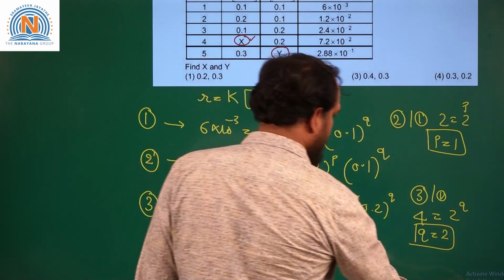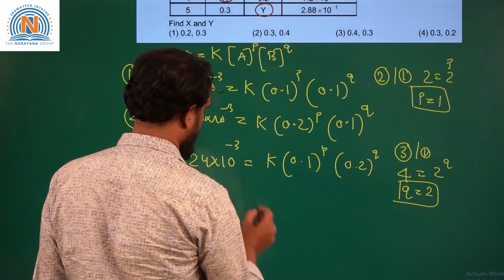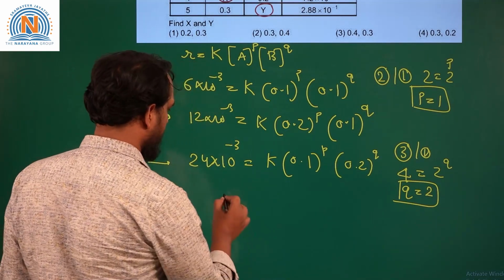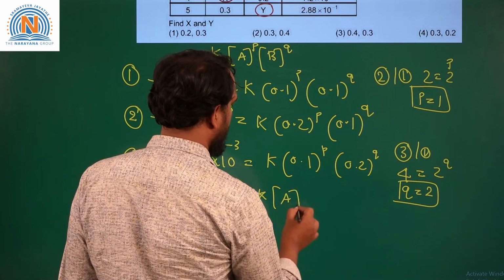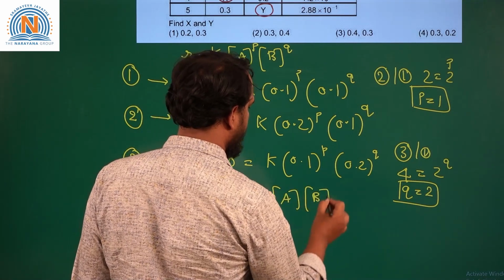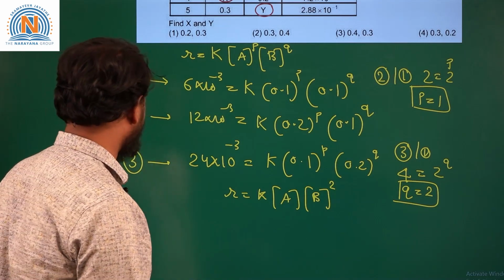Therefore, we can write the rate of this reaction as R is equal to K into A power 1 and B square, first order with respect to A and second order with respect to B.